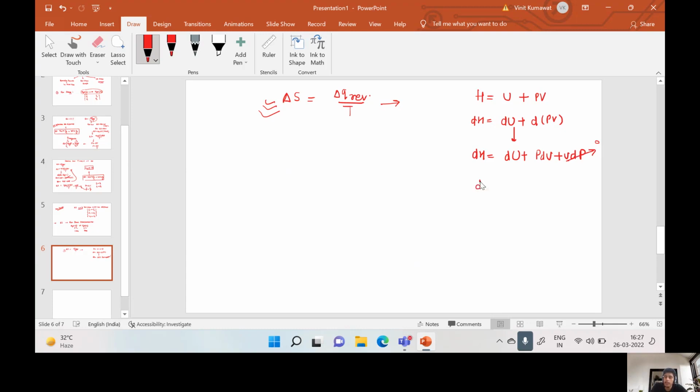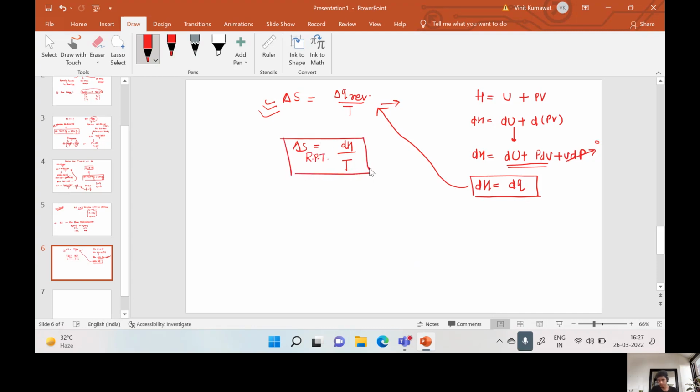So dH is equal to this, and this whole is equal to heat exchange from the first law of thermodynamics. Then we will put dq is equal to dH, that is change in enthalpy at a particular temperature. So entropy change for reversible phase transformation comes out to be enthalpy change divided by temperature.